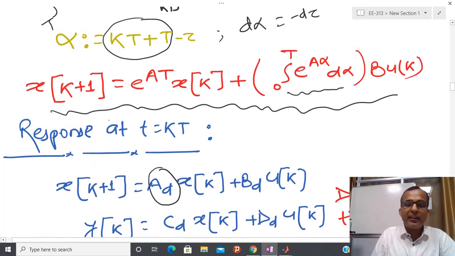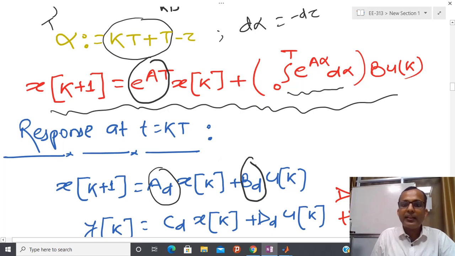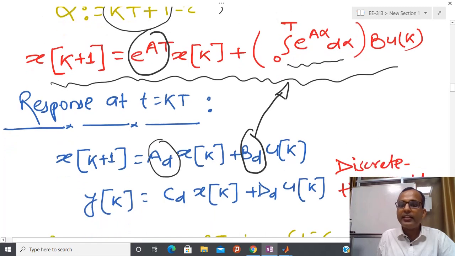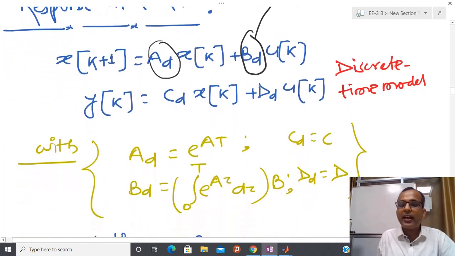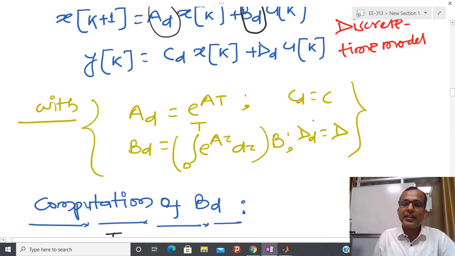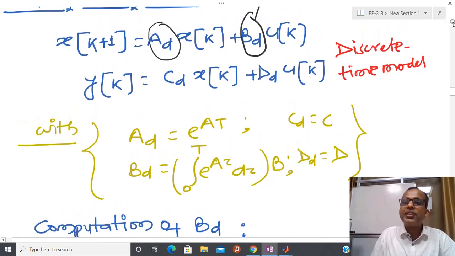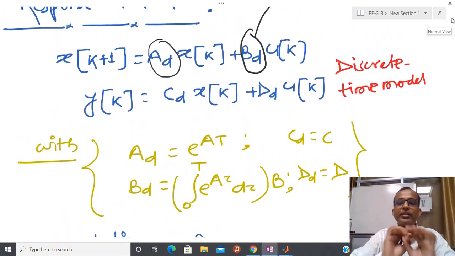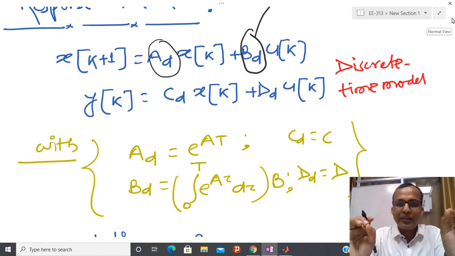Ad is nothing but, here you can see, my Ad in this particular expression is denoted by this particular quantity e^(At). My Bd is nothing but this particular quantity, and Cd and Dd remain the same, and due to that reason I have written it like this. And this is the exact discrete-time model, because in this process I haven't done any kind of approximation.